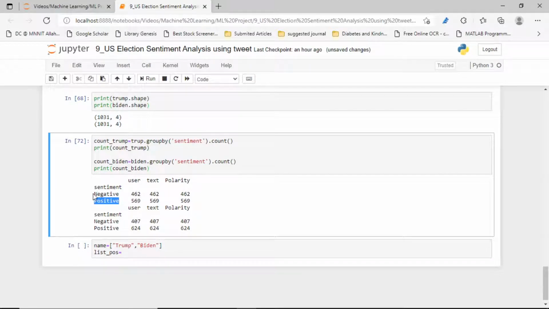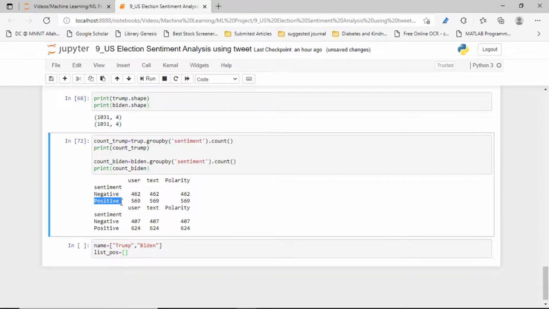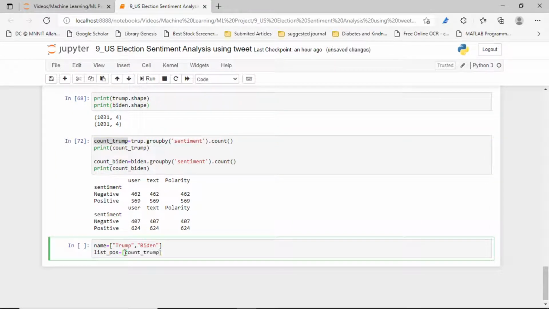So first the positive will be this, meaning count Trump 1 and count Biden 1.